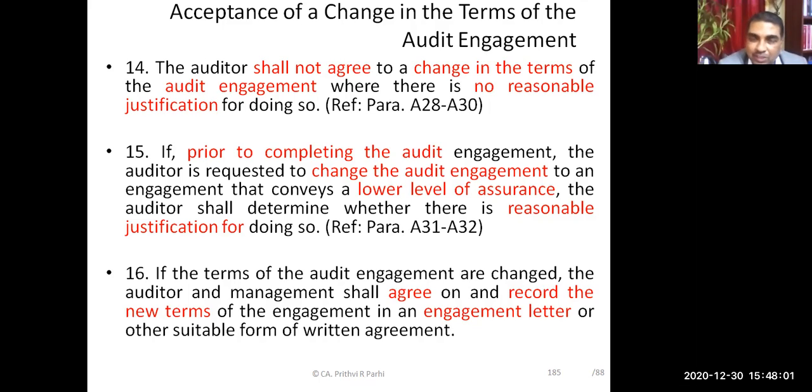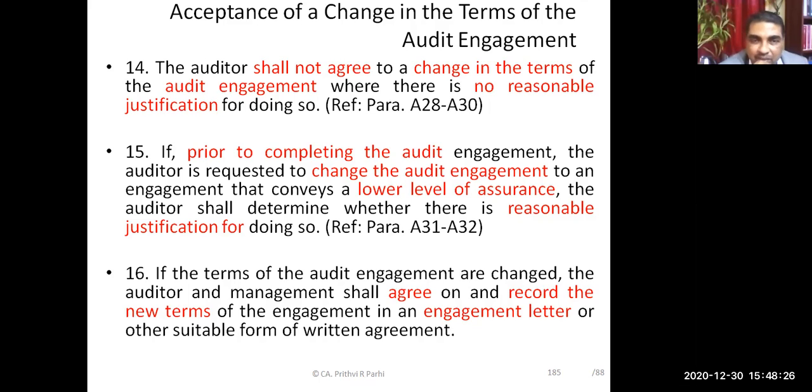If there is some logic behind that, if there is reasonable justification, then these terms of engagement may be changed. Otherwise, ideally, there should not be change in the terms of audit engagement.